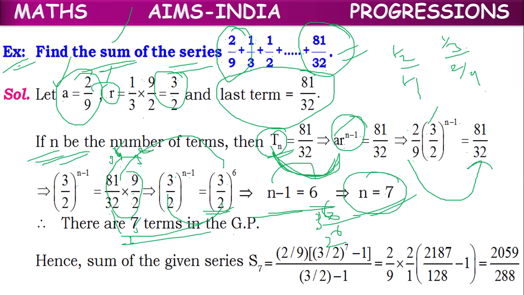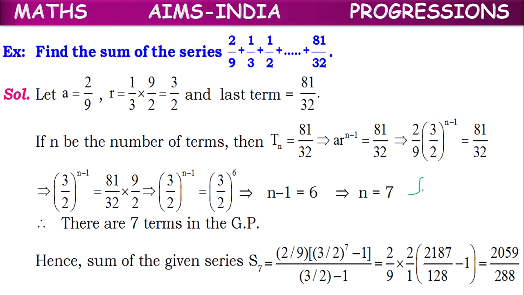There are 7 terms in the GP, and the formula for the sum of 7 terms is Sn equal to a into, as here the r value 3 by 2 is greater than 1, so for Sn we can make use of the formula a into (r power n minus 1) by (r minus 1). So in the place of a, 2 by 9, in the place of r, 3 by 2, in the place of n, 7, minus 1, by 3 by 2 minus 1.